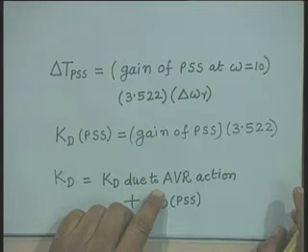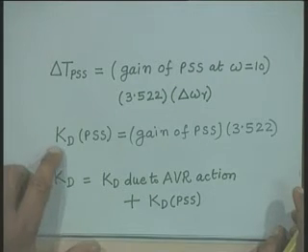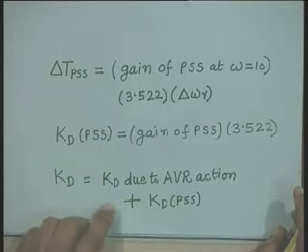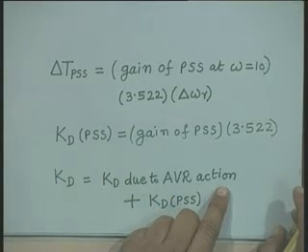Now, suppose I simply want to nullify the effect of AVR action, right, then the Kd due to PSS should be equal to the Kd due to AVR action, that is negative.